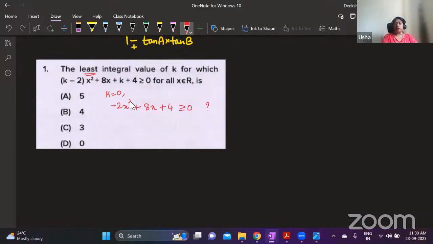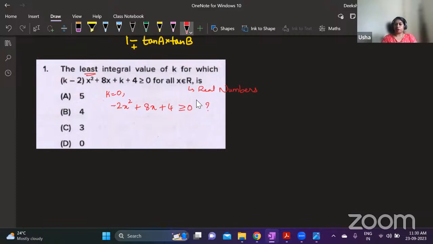Now, for all x belonging to R, what does R mean? R means the set of real numbers. When we say real numbers, this includes 0, positive numbers, negative numbers, decimal values, everything. R is a set of all possible values. Now, for all values of x, will this be greater than or equal to 0? Not necessarily, we'll just check this. If I take x as 0, then this term and this term will be 0, and you will get 4, which is greater than 0.